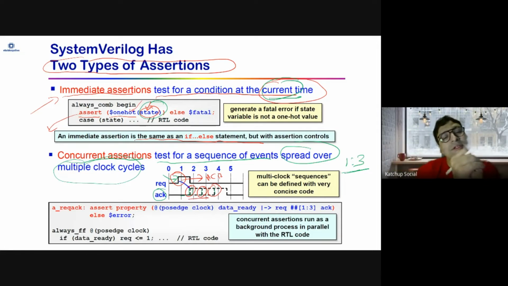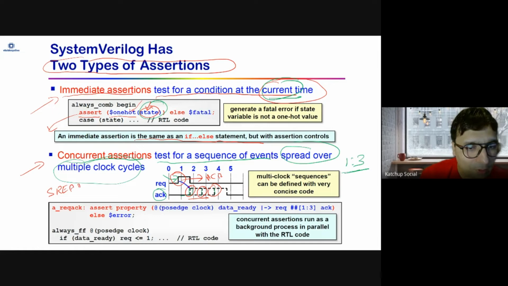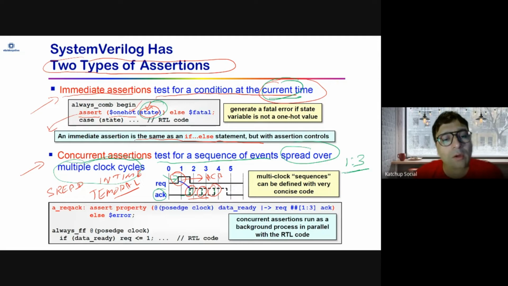So concurrent assertions are like a sequence or a property which is spread in time. Or temporal, also known as temporal. That means it is related to time. You see the behavior across time.